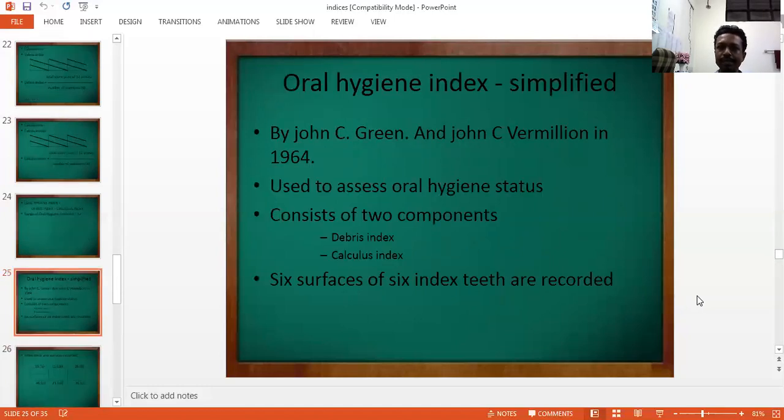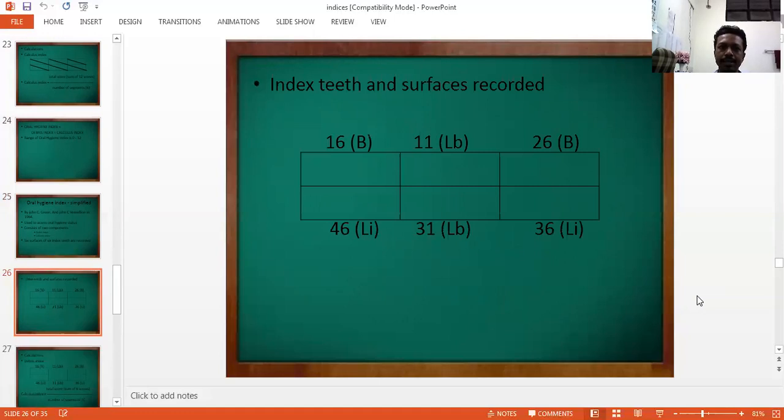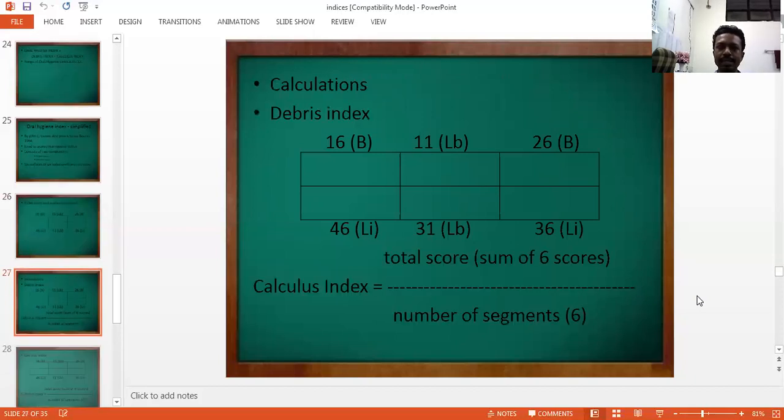The same index, in its simplified form, is the oral hygiene index simplified, where only the 6 surfaces of 6 index teeth are recorded. The 6 index teeth are 16, 11, 26, 36, 31, and 46. Scoring criteria remains the same as in oral hygiene index. The calculations are done separately for debris and calculus.